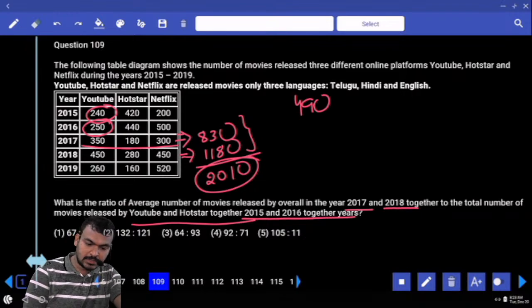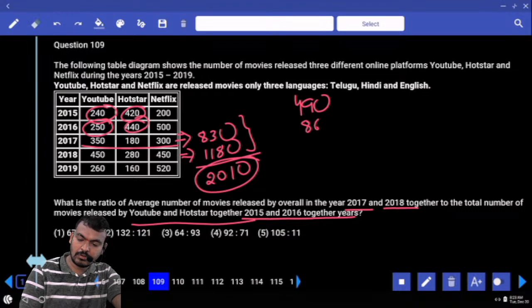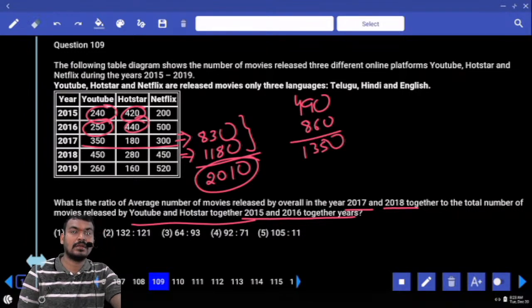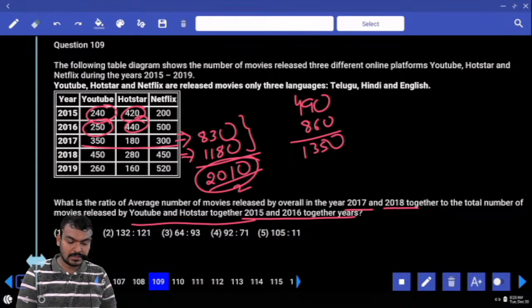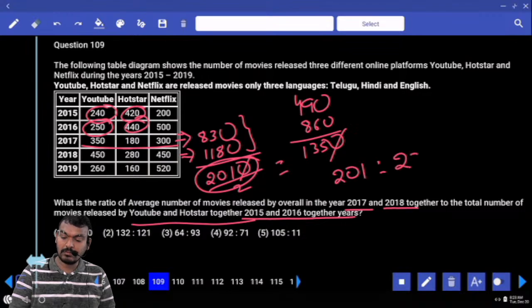And Hotstar, 420 plus 440, 860. Total it is 1350. But for the first one, average is required. The second one is a direct value. 2010 by 2 is to 1350. 0 cancel. It is 201 is to how much? 270.